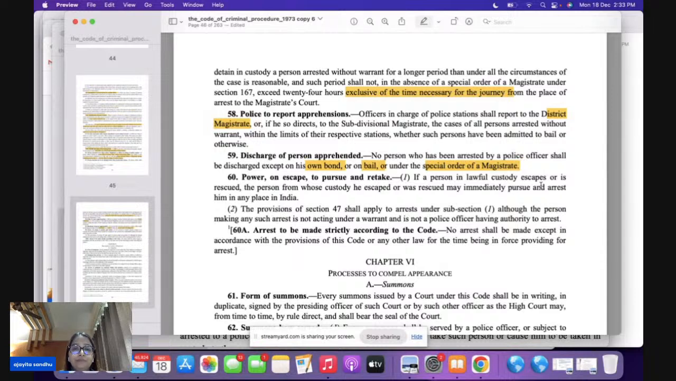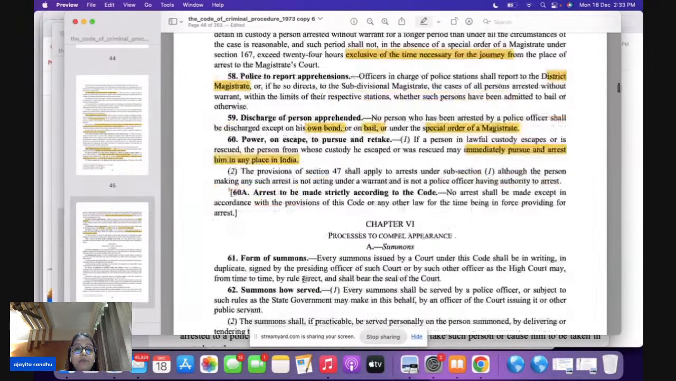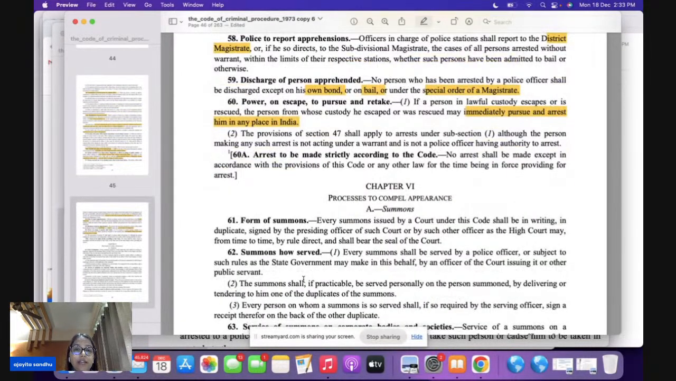Now section 60 says that if there is a person who is in lawful custody and he escapes from the custody, he can be immediately pursued or arrested in any place in India. So once a person escapes, he can be arrested anywhere in India. And section 60A says that the arrest has to be made strictly according to the code of CRPC. No other provision is going to be applicable here. It has to be in regard to CRPC.